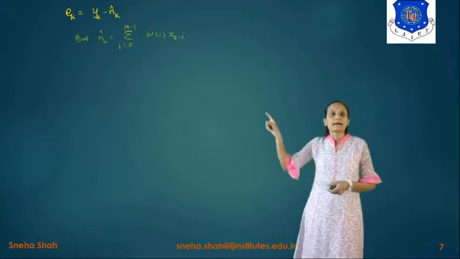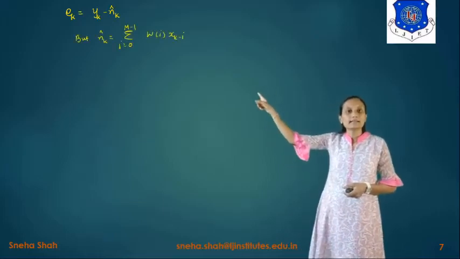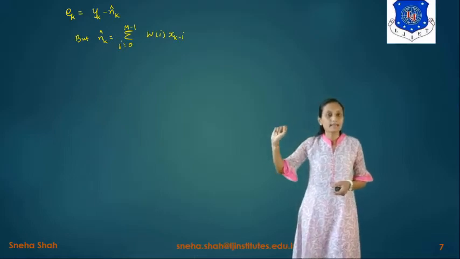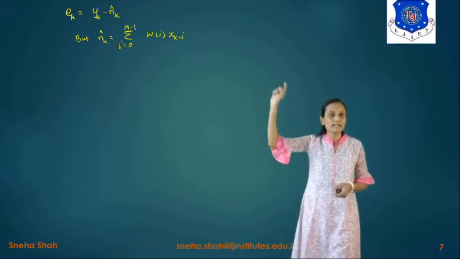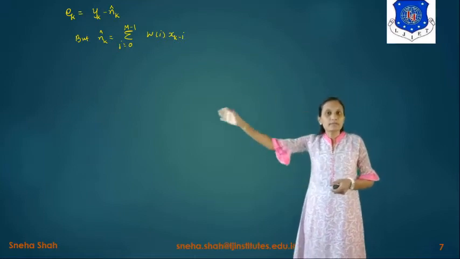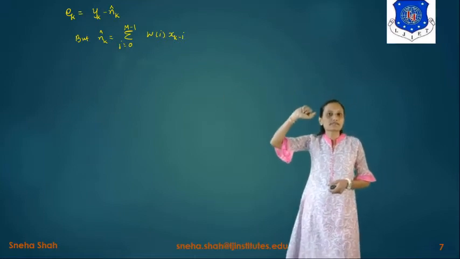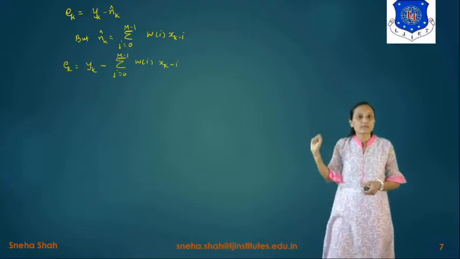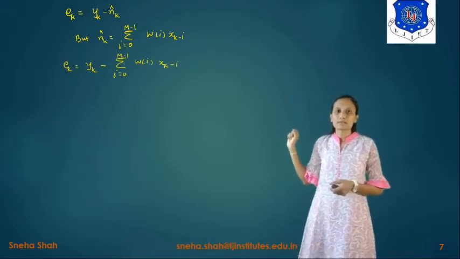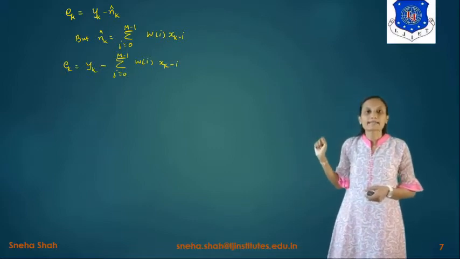Now in this we have taken the noise signal as nk caret = summation i = 0 to n-1 w of i x of k-i. If we put this value in the above equation, the answer is ek = yk - summation i = 0 to n-1 w of i x of k-i.